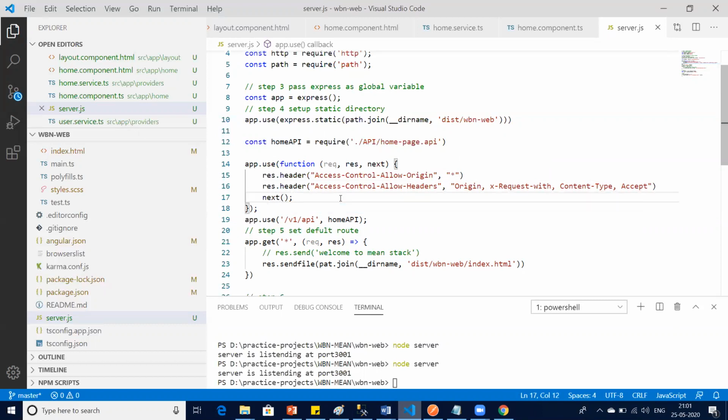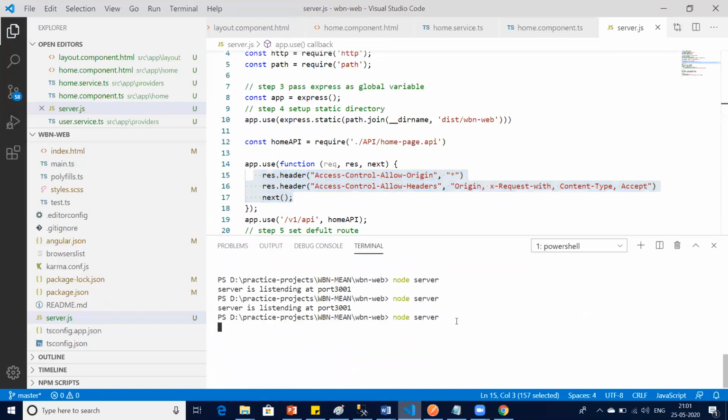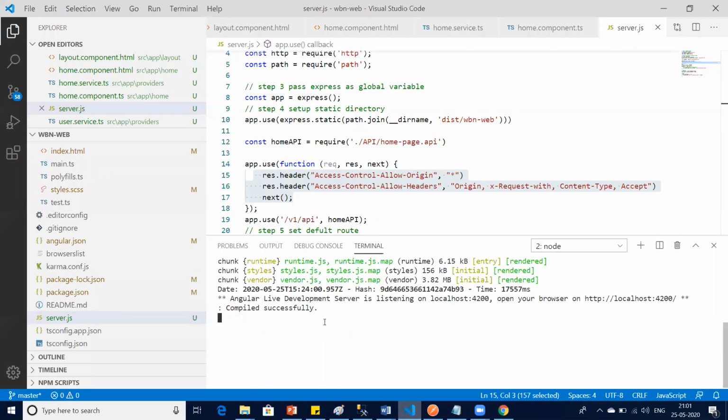So now for every request, we have injected these headers. So now the error should not come. But since I have changed something in my server.js file, again go here and start the server again. Now, since the server is on again, we go back to our different terminal where our web project is running.